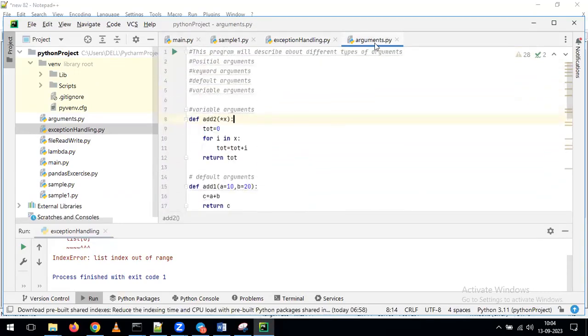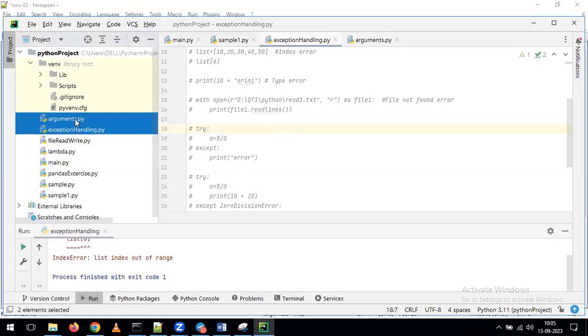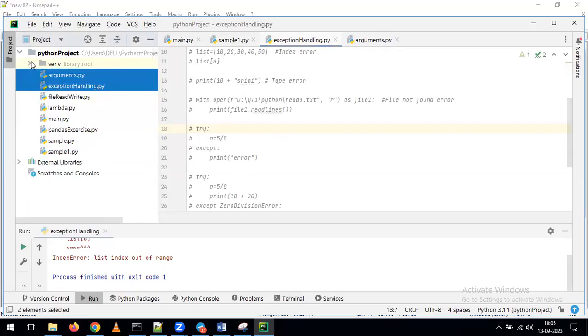This is the file for types of arguments, Andy. I will share both the files. The first file is to understand types of arguments. The second file is to understand different types of exceptions, or how we can perform exception handling. All this information you can understand by using these two files, Andy. Now, if I share the files, how can you put all those files into PyCharm?